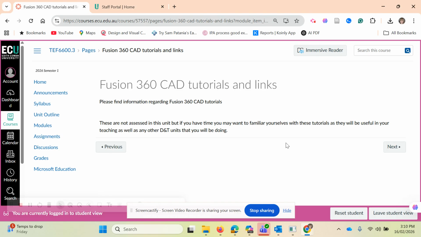Fusion 360, all of the Autodesk products are actually free for education. But recently, Fusion 360, they've changed the way they actually get you to put your students on there, and that can be a bit of an issue with your IT department. So other products like Onshape and Shaper 3D are starting to take a little bit more place in schools. There's so many products.